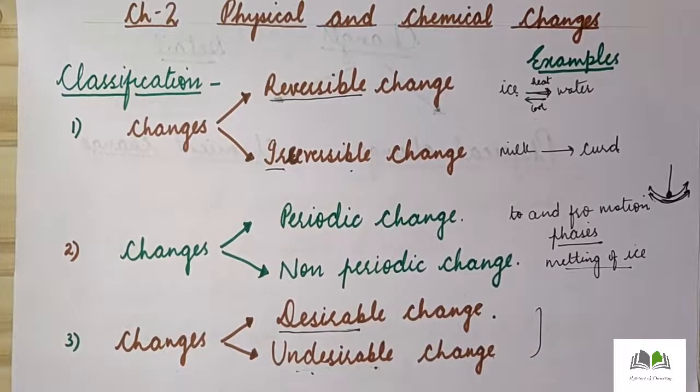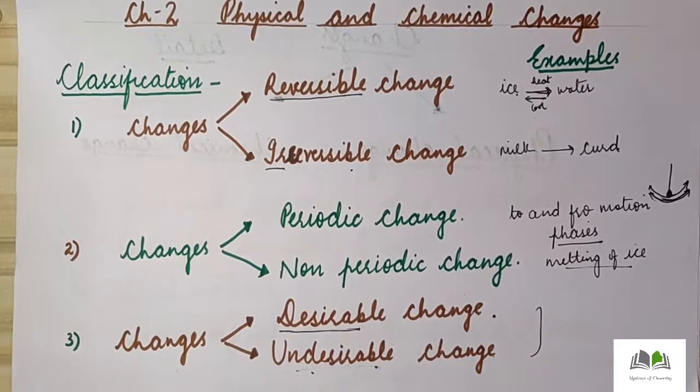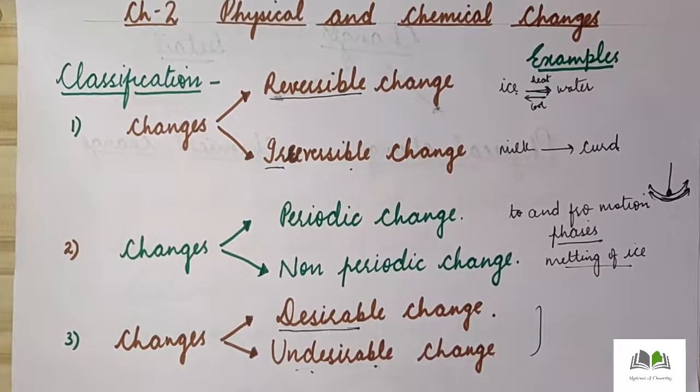Spoiling of food is a type of undesirable change. Then rusting of iron is a type of undesirable change, because on rusting, iron is being destroyed. So thus we can say that that is also a type of undesirable change. So these are the few changes which we have studied on the basis of the general classification of changes.